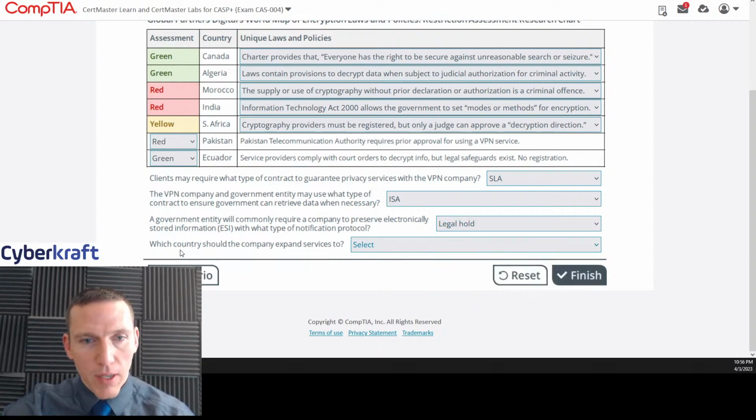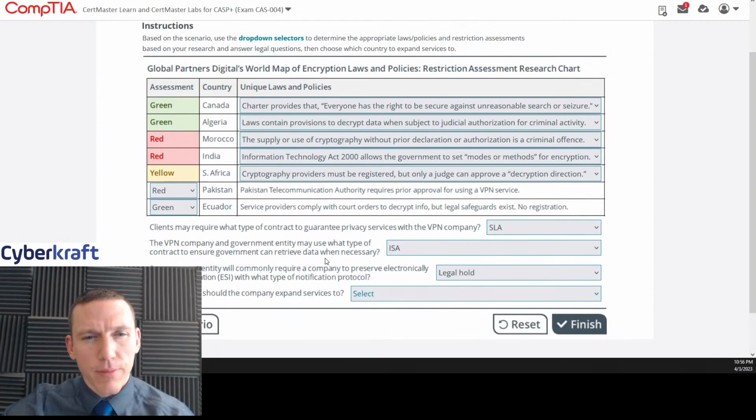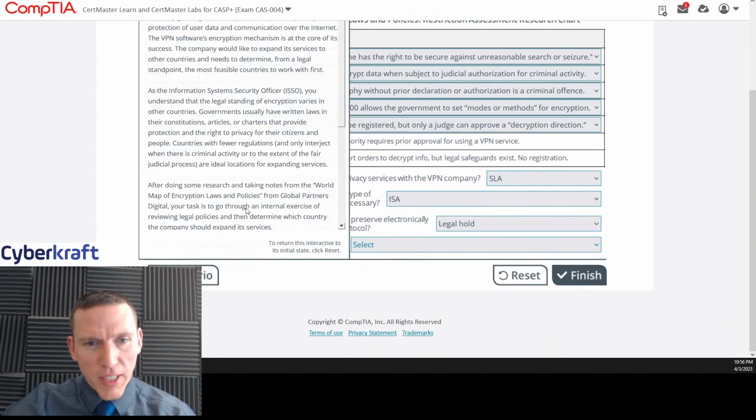That's a simple one. Which country should the company expand services to? Well, we can say it's going to be either Ecuador, Canada, or Algeria. Let's look at the criteria.